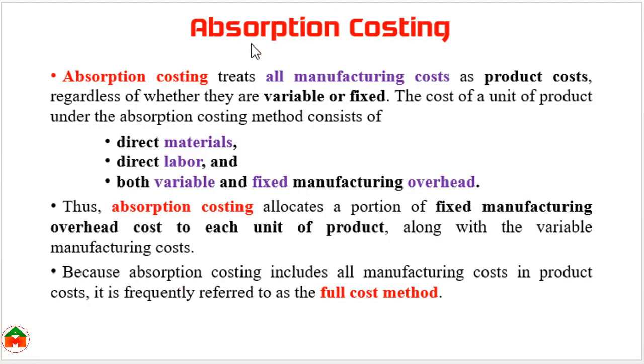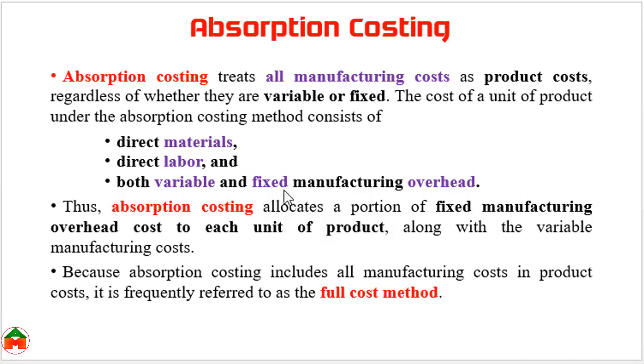Under the absorption costing approach, we calculate the product cost by including direct material, direct labor and variable and fixed manufacturing overhead. In variable costing, we only consider direct material, direct labor and variable manufacturing overhead, but in absorption costing, we also add the fixed manufacturing overhead with the other costs to calculate the product cost. There is another name for absorption costing, which is the full cost method, because we are considering full cost, I mean all the costs regarding the manufacturing process.